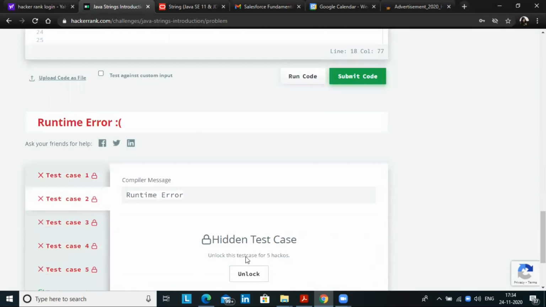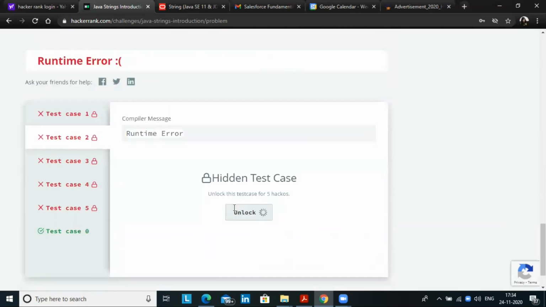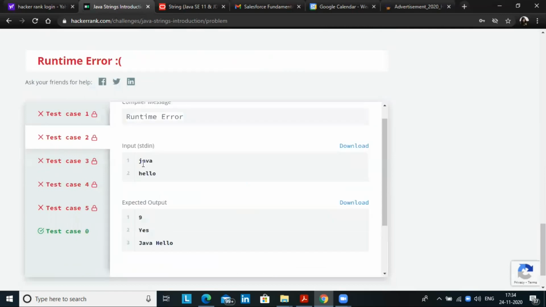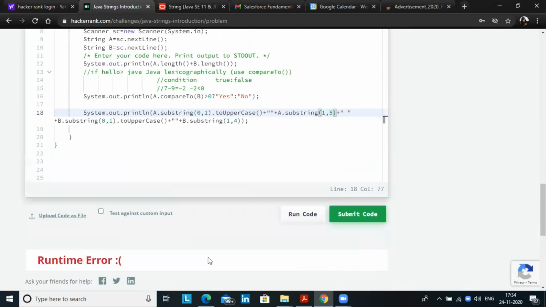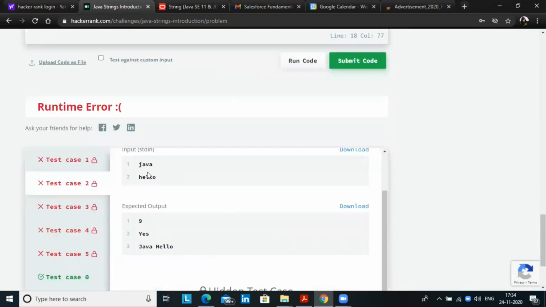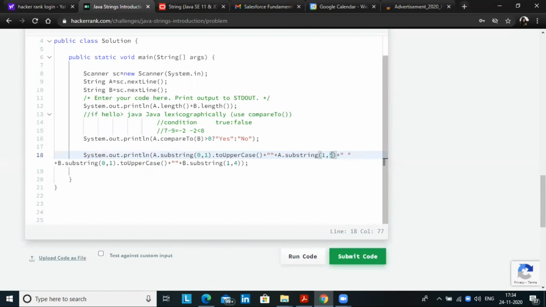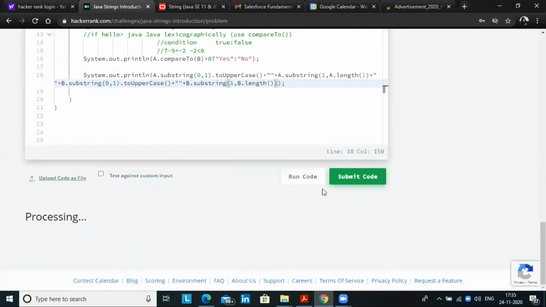So let me unlock the test case and show you. So yes, Java hello. You can see here that our code will not give the correct output for this input. So what do we need to do here? We have written 5. Instead of this, you can write b dot length. So you can use this length property, b dot length, and now run the code and now submit the code. Then you will not get any problem.